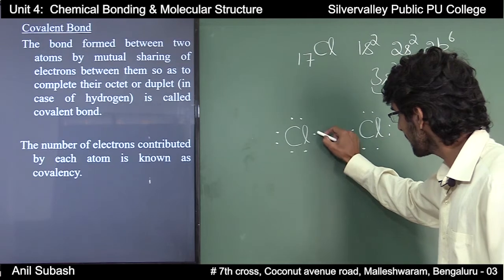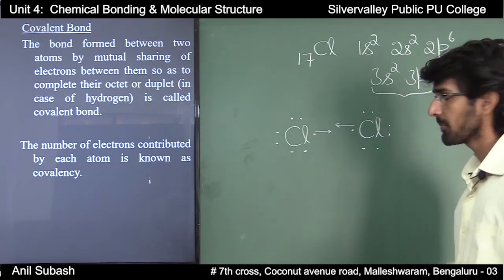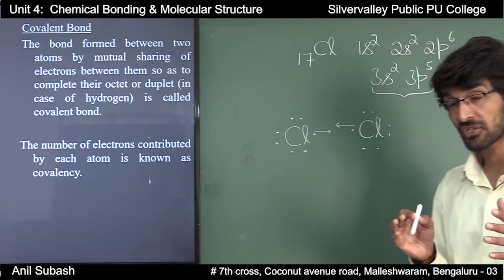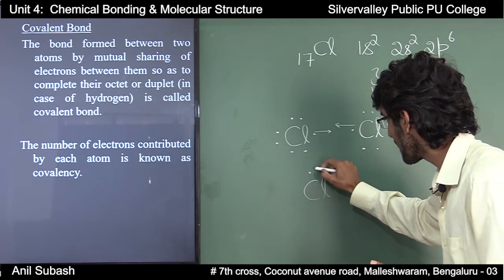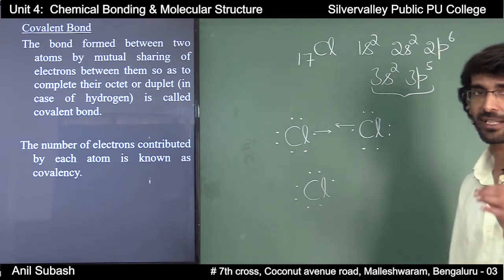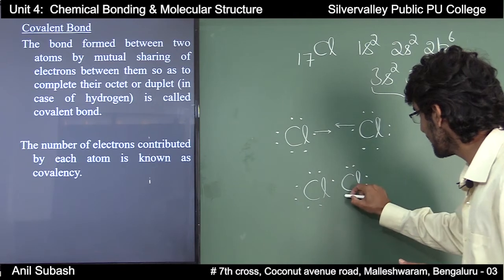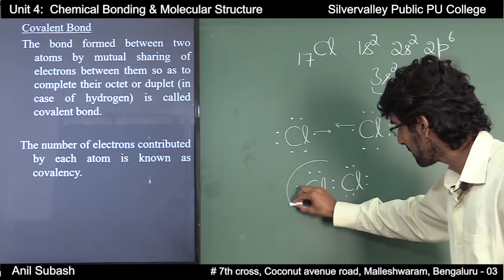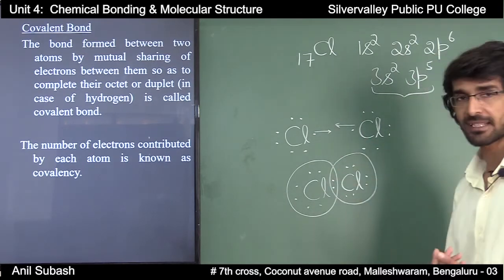That is, this chlorine atom will contribute 1 electron, this chlorine atom will contribute 1 electron, and there will be 1 pair of electrons shared between both chlorine atoms, and it can be represented in this way. You have the first chlorine atom which has 7 electrons in its valence shell. You have the second chlorine atom which also has 7 electrons in its valence shell, and this 1 pair of electrons is shared between both the chlorine atoms.